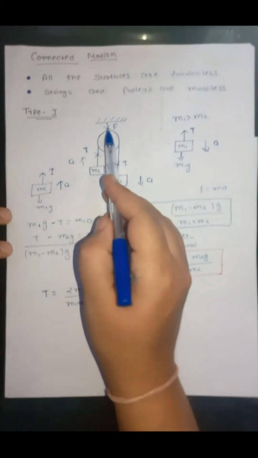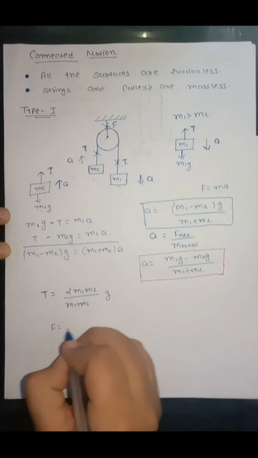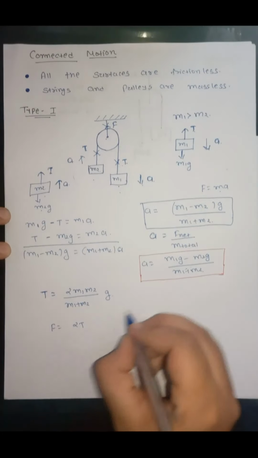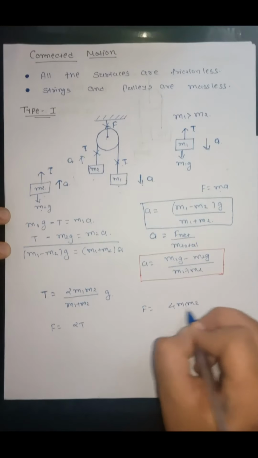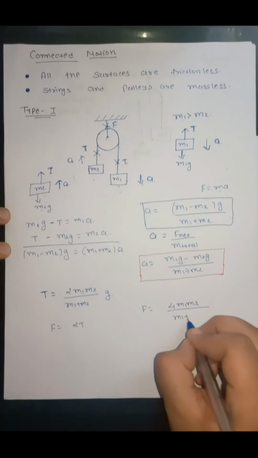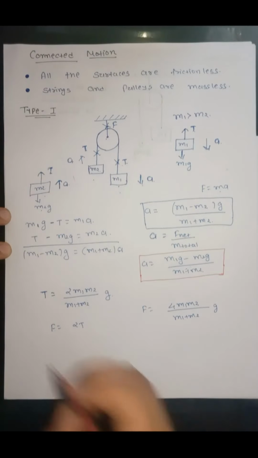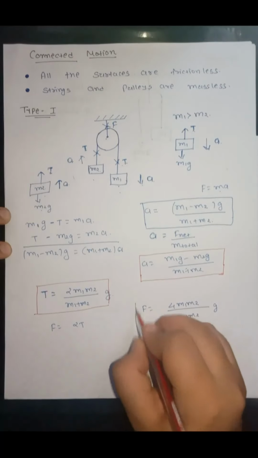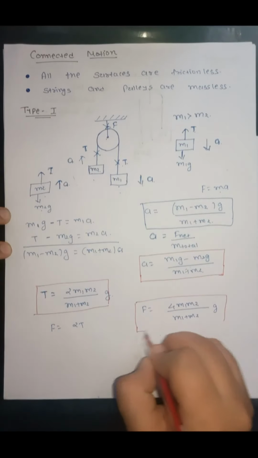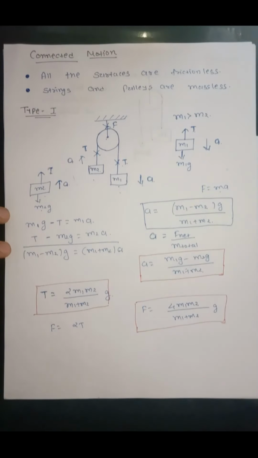The net force acting in the upward direction is F, and that is equal to 2T. So F will be equal to 4 m1 m2 upon (m1 plus m2) into g. So these are the equations for acceleration, tension and the supporting force for the simple pulley system. Let us see one example on it.